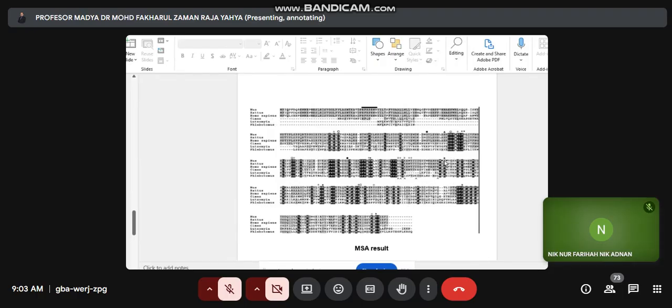From this alignment, we can see the dark regions indicating conserved amino residues, as we align all these 5 protein sequences. Other regions, which are not in dark color, indicate less conserved regions.